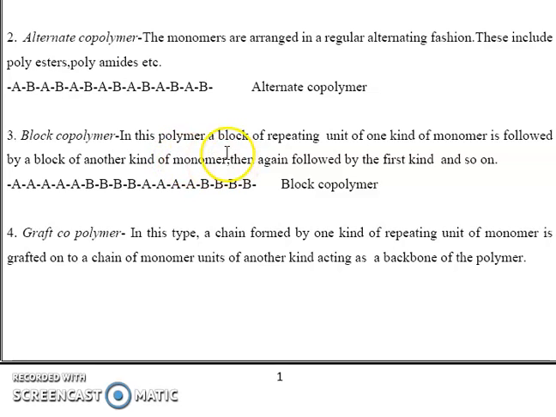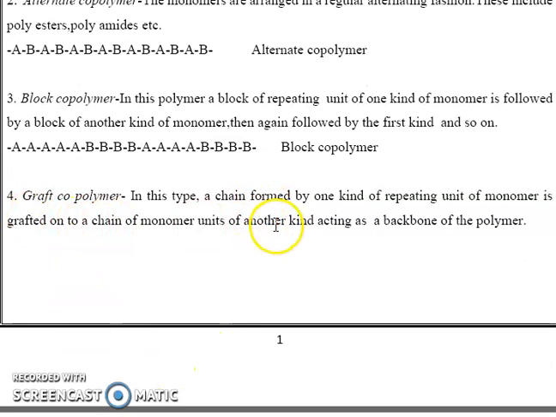The third one, block copolymer. Block copolymer means in this type, a block of one type of monomer is followed by a block of another type of monomer. That is, a monomer A block is followed by a monomer B block, again monomer A, again monomer B, and that is continued. That is known as the block copolymer.